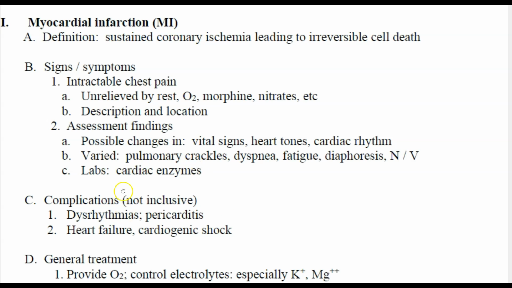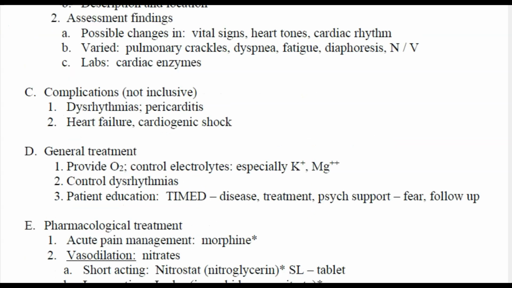When it comes to labs, we take note of the cardiac enzymes of the patient. A lot of the time, patients will show an increase in their cardiac enzymes such as the troponin. Myocardial infarction or MI can lead to the following complications. These are not inclusive, meaning there are other complications that can happen from MI, but these are some of them. Dysrhythmia, a disturbance in the cardiac rhythm or electrical activity of the heart. Sometimes patients develop pericarditis, or inflammation in the pericardial lining of the heart. MI can also lead to heart failure, and ultimately it can also lead to cardiogenic shock.